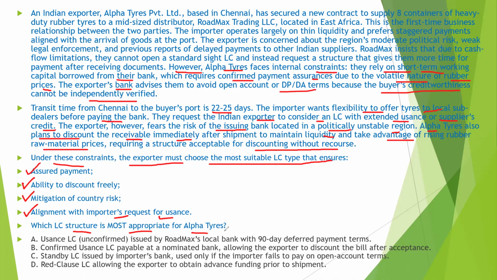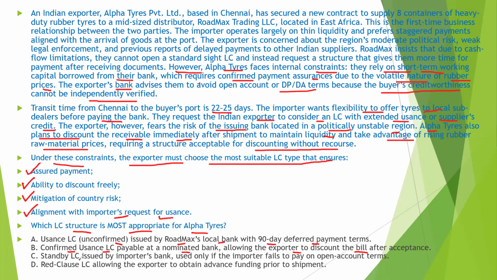So just pause the video and have a look at all this, and tell what will be the correct answer. Okay, so what will be the correct answer? First option A is usance unconfirmed, issued by Roadmax local bank with 90 days deferred payment terms. B. Confirmed usance LC payable at nominated bank, allowing the exporter to discount the bill after acceptance.